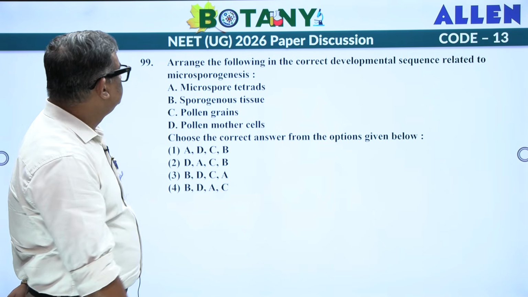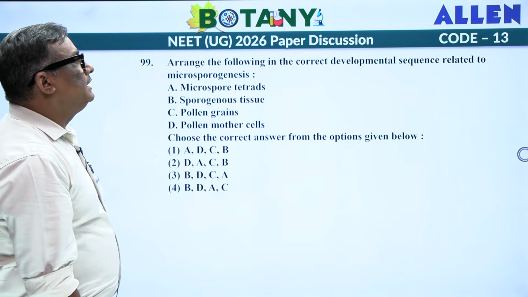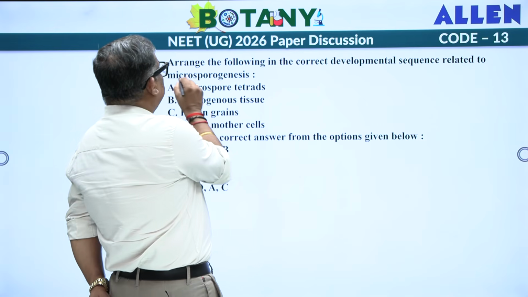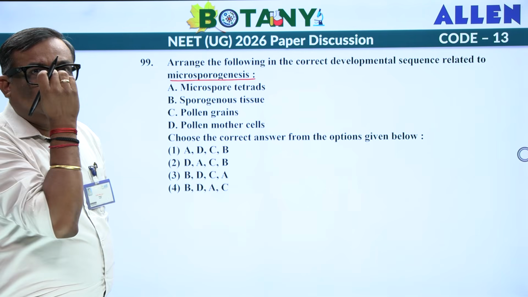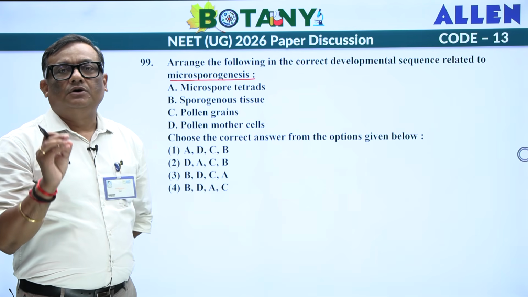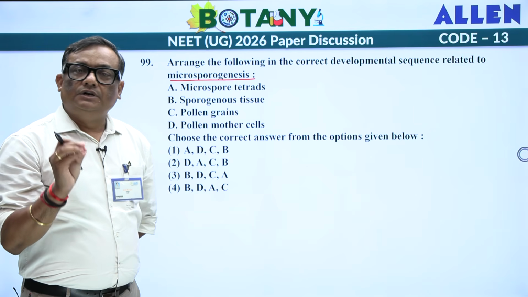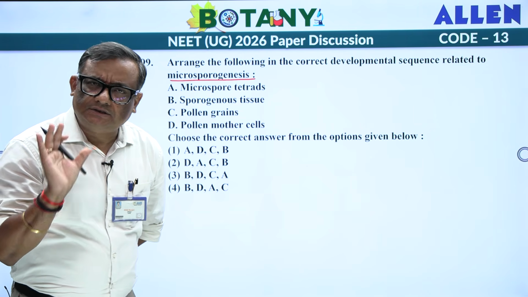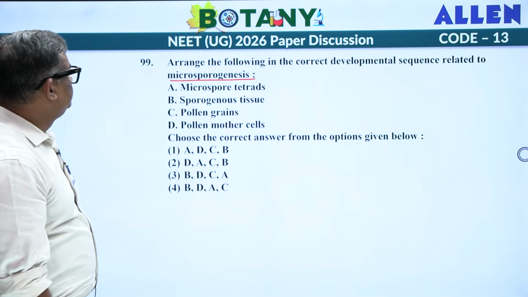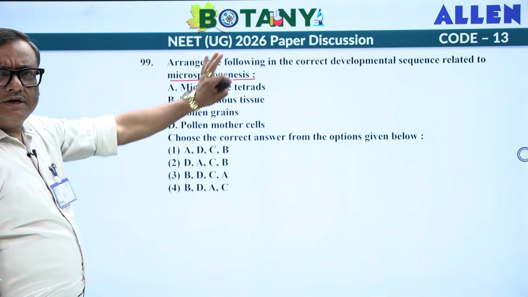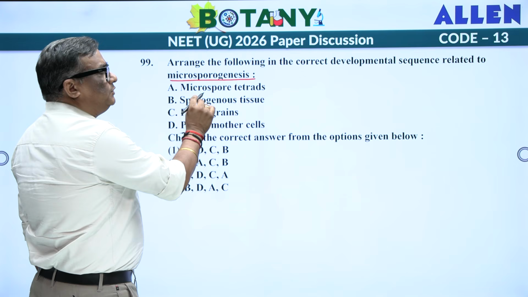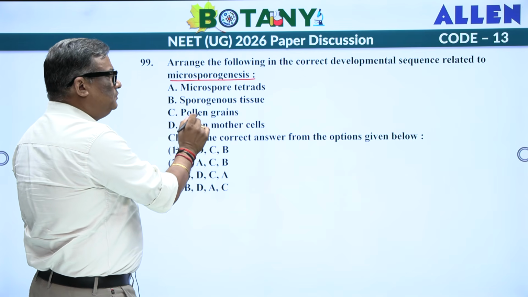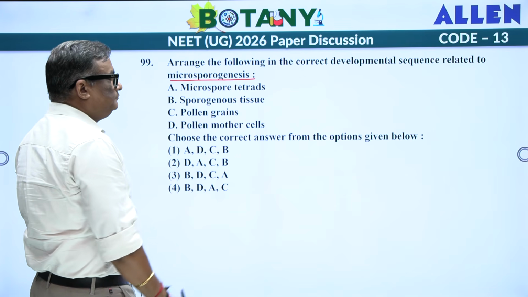Next one. Arrange the following in the correct developmental sequence related to microsporogenesis. Microsporogenesis means they are asking you a question related to your pollen grains and its development. Now look at the options. We will not look into the options, first we will try to solve actually. What are the words given? Microspore tetrad, sporogenous tissue, pollen grain, pollen mother cells.